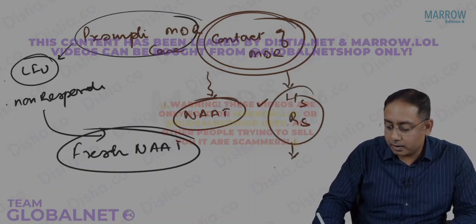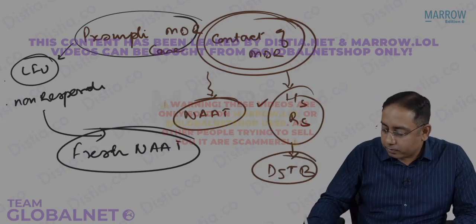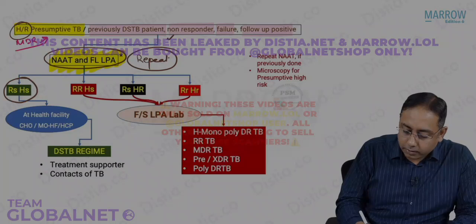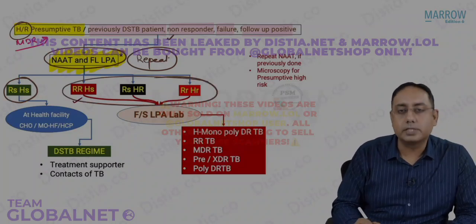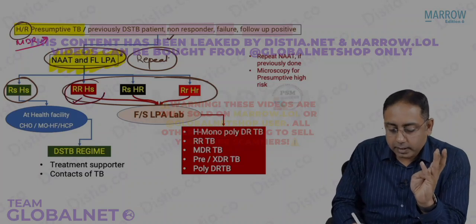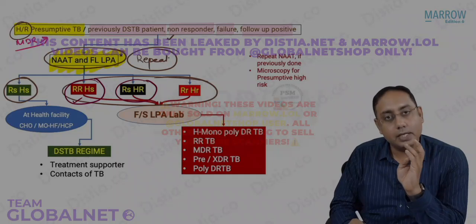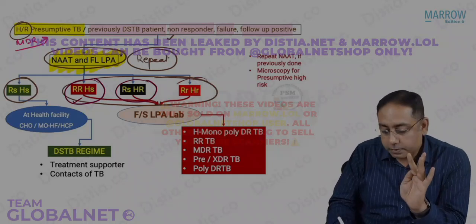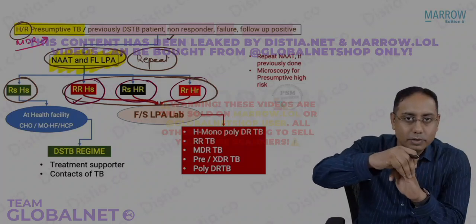You directly give him the drug sensitive TB regime. Simple. But if the problem starts, let us say this patient has a drug resistance: either rifampicin resistant, or isoniazid resistant, or both.